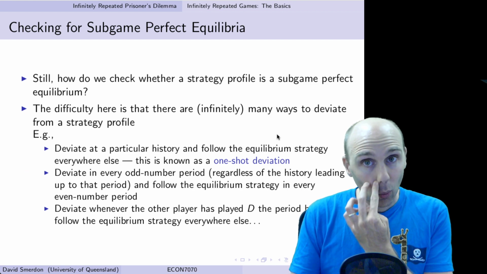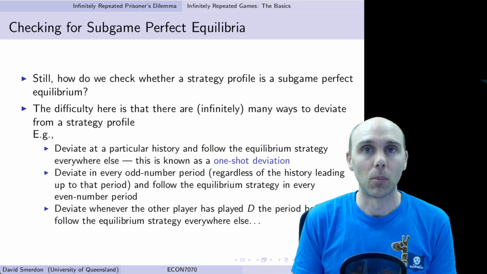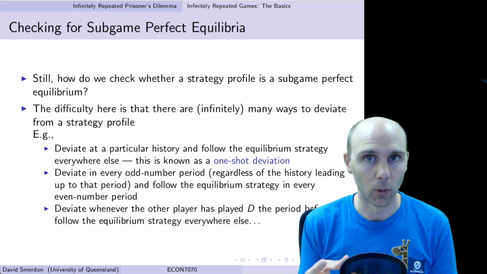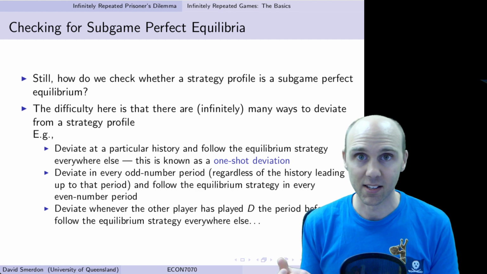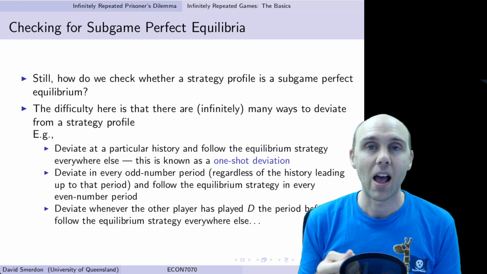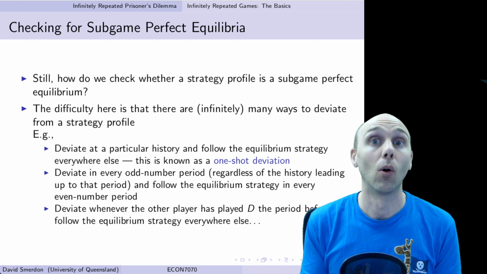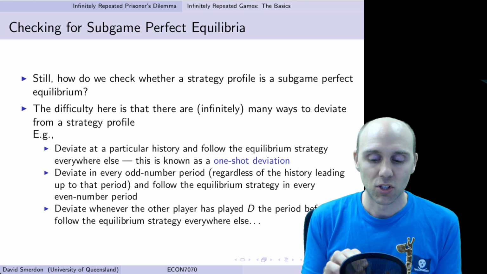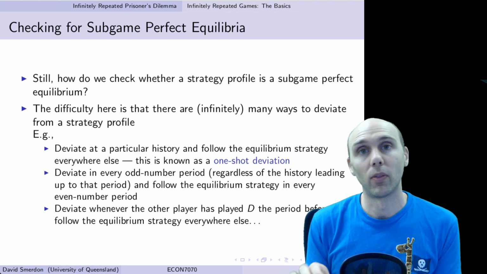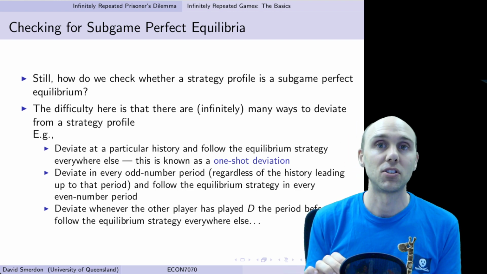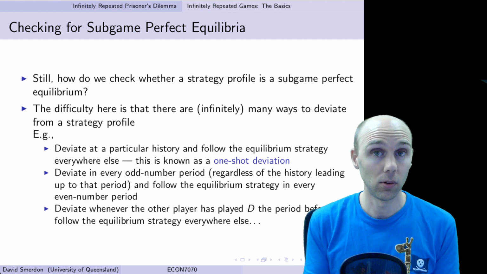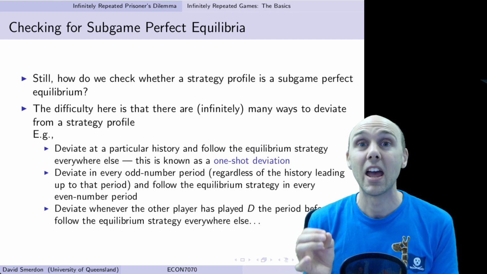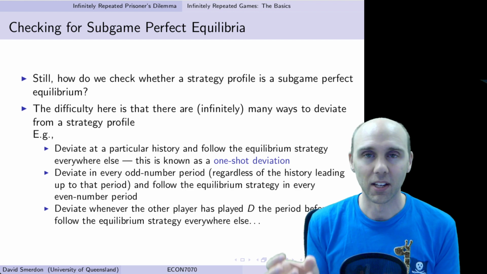But how can we check whether some strategy profile is a subgame perfect equilibrium? We know what a subgame perfect equilibrium is now in this infinitely repeated game. We know that it exists, there's at least one. But how can we check whether some strategy profile also fits the bill? Well, the problem is that normally we would check for deviations to see whether or not they're profitable. And if we say no deviation from this strategy profile is profitable, then we would say we have a subgame perfect Nash equilibrium. But we can't check infinitely many possible deviations.